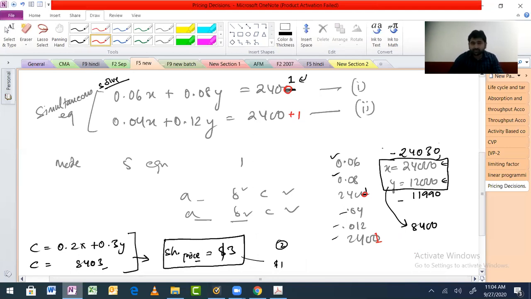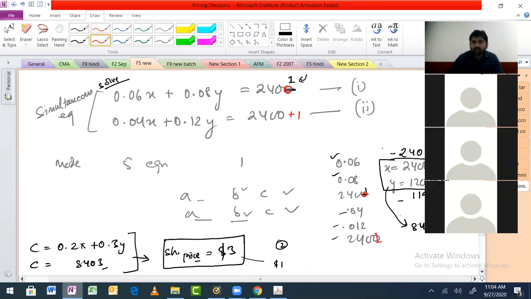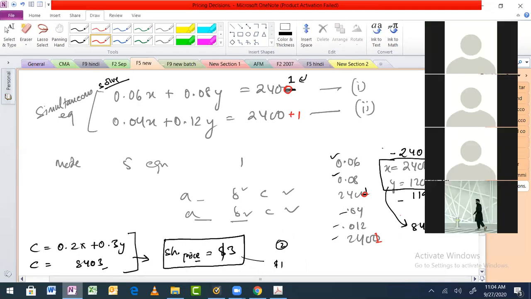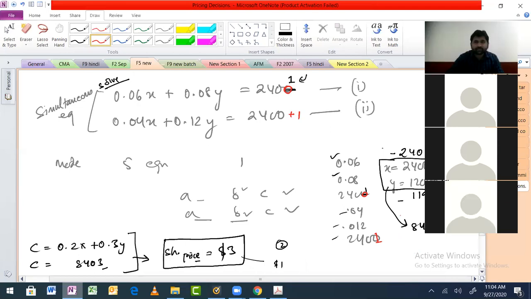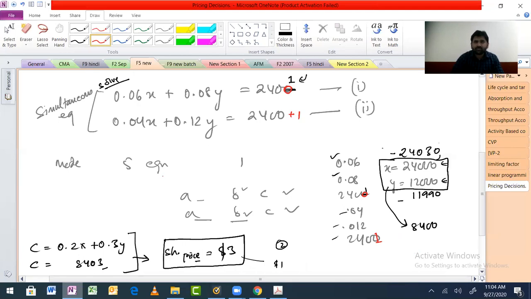All right. Sahal, which calculator do you use? Which calculator do you have? I use the one on the computer.